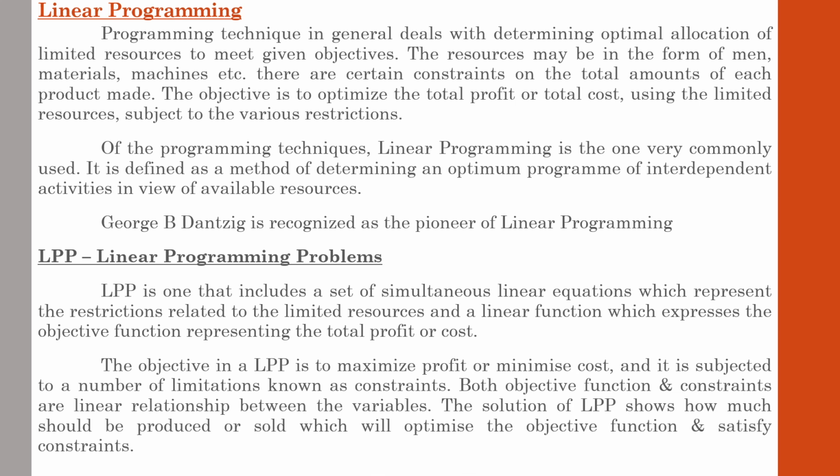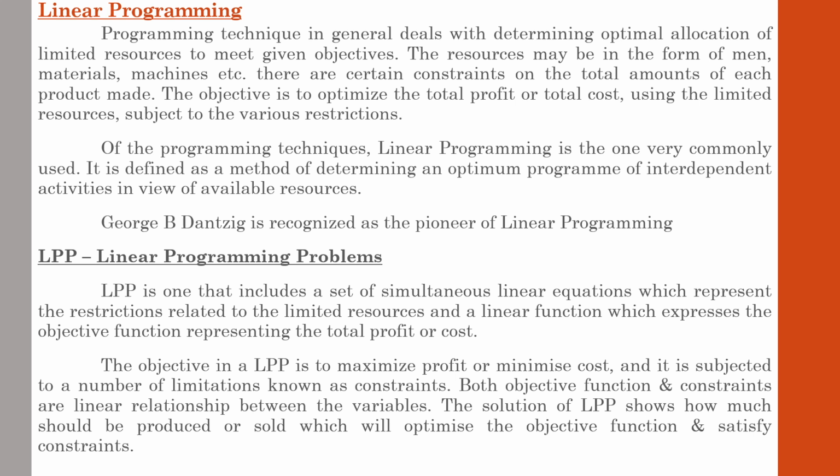The objective in a linear programming problem is to maximize profit or minimize cost, as the case may be. That basically depends upon the question. It is subject to a number of limitations known as constraints, limitations or restrictions. For this, an objective function is constructed which represents total profit or total cost, depending upon the details given in the question. Constraints are expressed in the form of inequalities or equations. In simple terms, we can say linear equations.